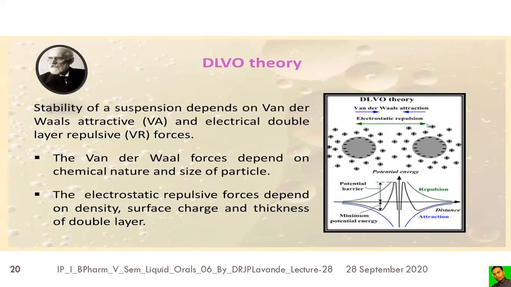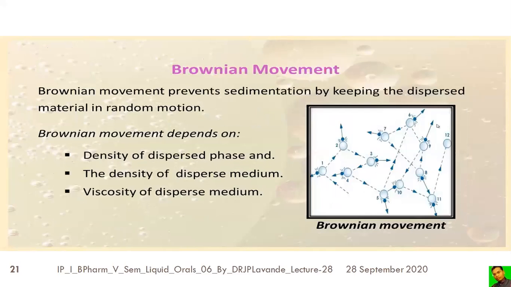Now, if attraction is there, there will be minimum potential energy, and if repulsion is there, there is higher potential energy. So the stability of the suspension will depend on the van der Waals attractive and the electrical double layer repulsive forces. The van der Waals forces will depend on the chemical nature and size of the particle, and the electrostatic repulsive forces will depend on the density, surface charge and thickness of the double layer.